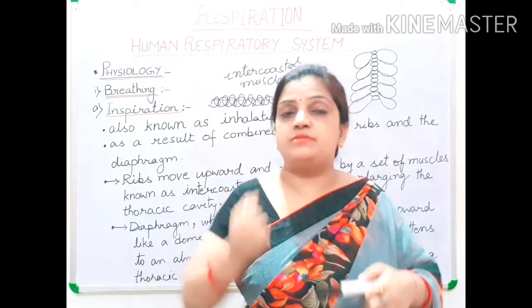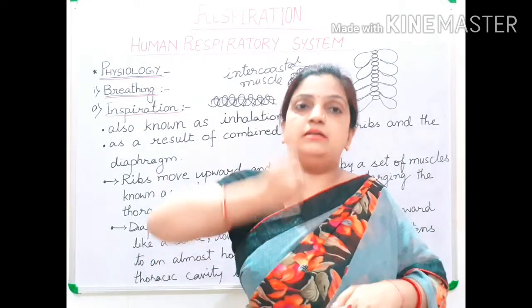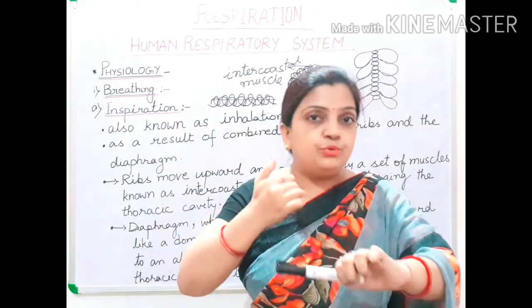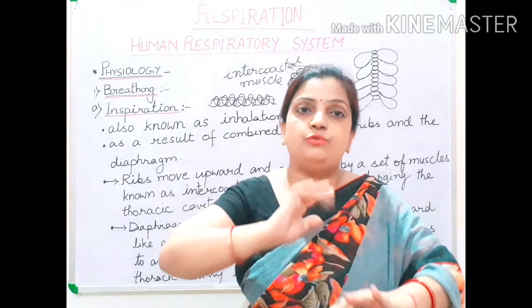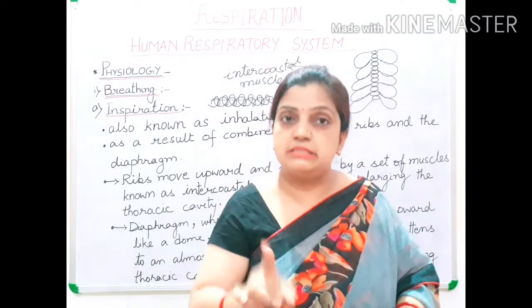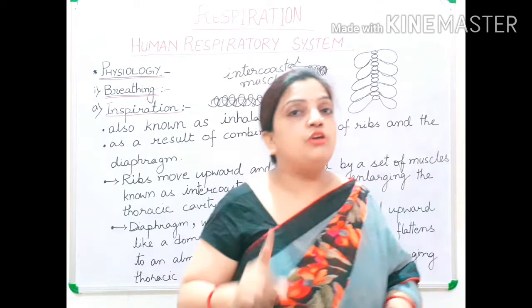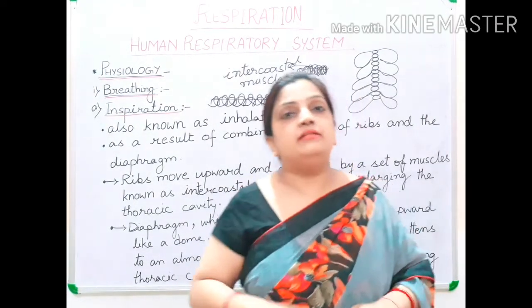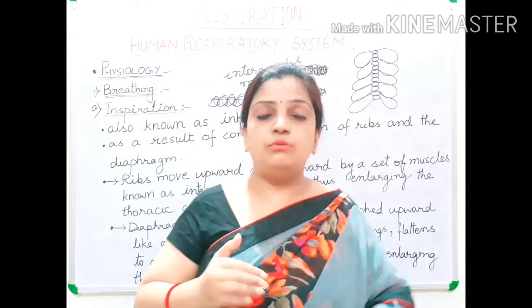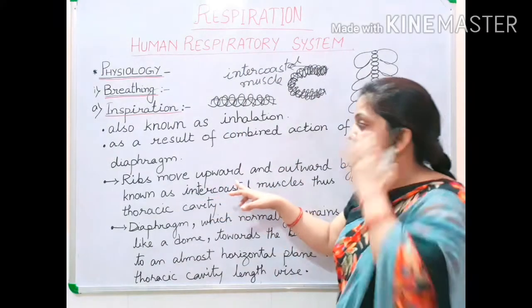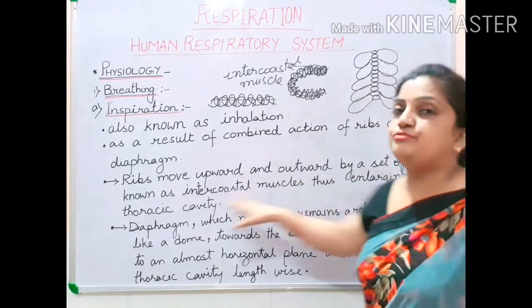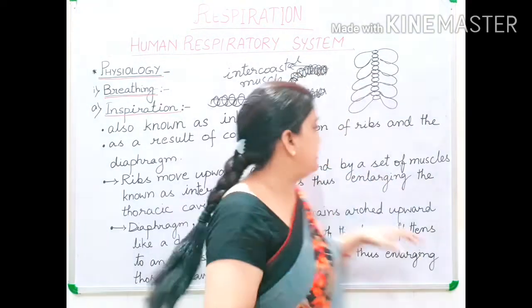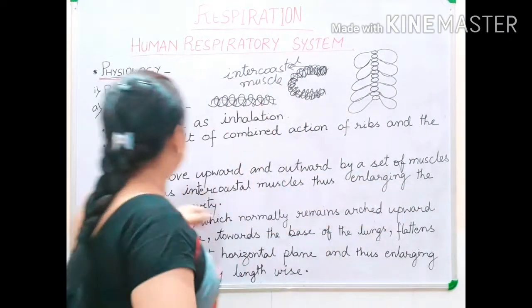So these ribs are pulled up by the intercostal muscle upward and outward, and due to which the ribs move upward and outward, and it is an action of the intercostal muscle. Always remember, ribs cannot move by themselves anywhere. They have to be pulled up by the intercostal muscles. So the second thing: your ribs are moving upward and outward by a set of muscles known as intercostal muscles, thus enlarging the thoracic cavity.